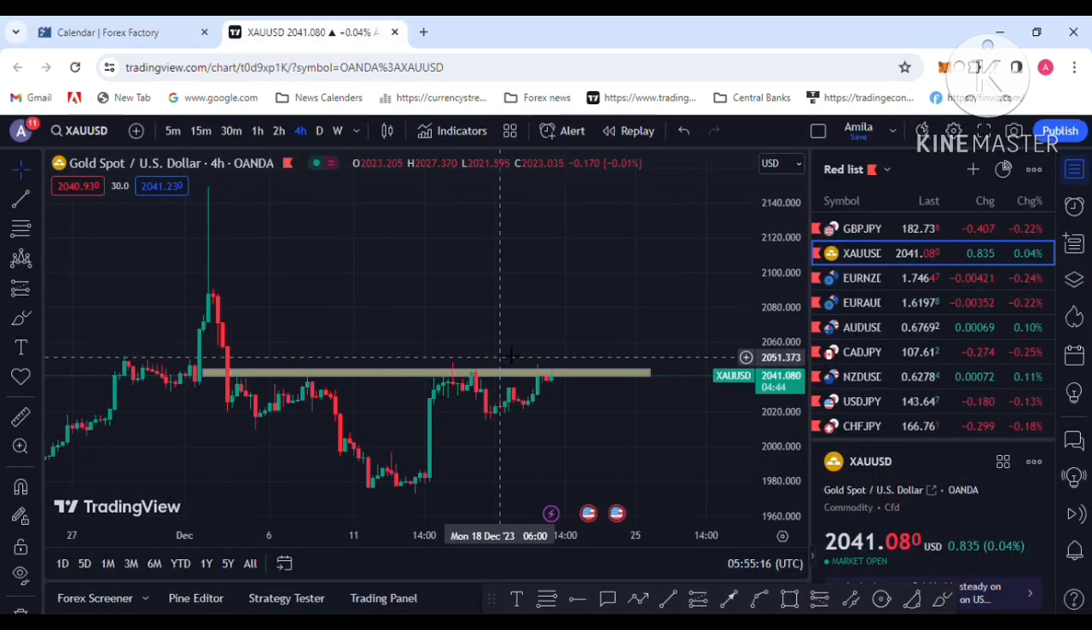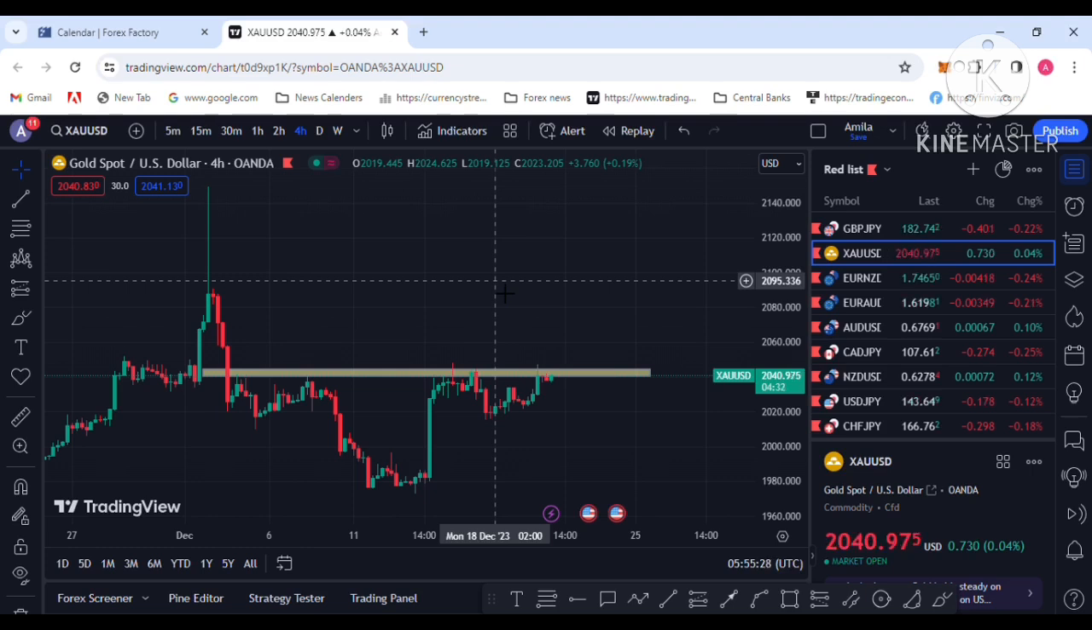Take the trade with smaller time frame confirmation. Risk management is more important for gold trading and also other trading. Also, the US dollar is the key, major currency for gold trading. So that is the picture I am seeing technically.